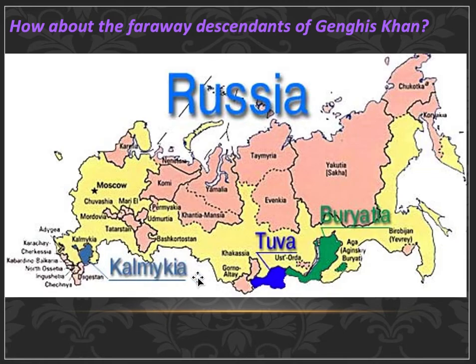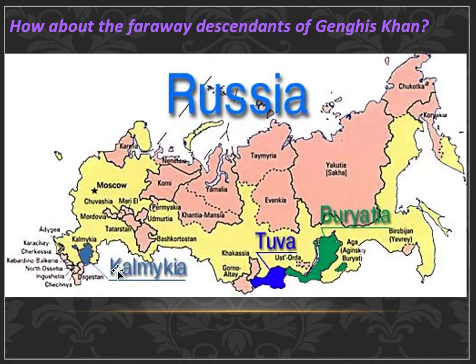In this last video, I will just show you one part of Mongol heritage that is almost forgotten in Kalmykia. Kalmykia is actually in Europe, very far away from Mongolia. Mongolia is about here, and this is Kalmykia. Kalmykia is in Europe. And this is perhaps one of the most often cited examples of the furthest extent of the Mongol Empire.